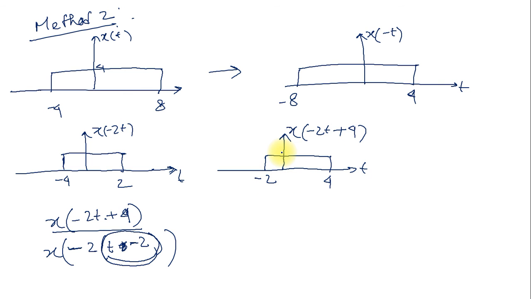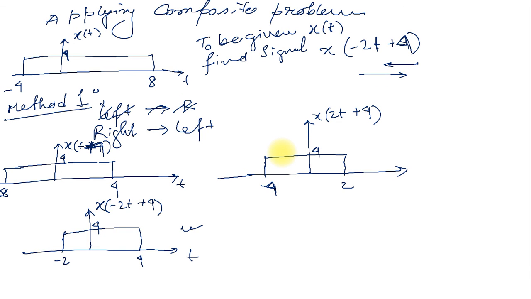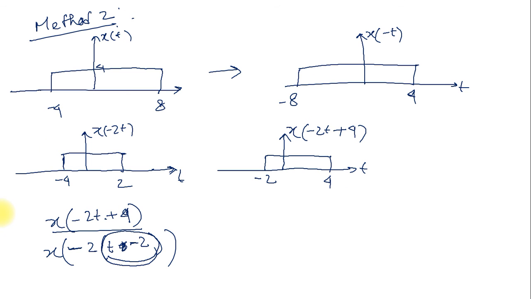If you match both results, this is minus 2 to plus 4, and this one is minus 2 to plus 4. The amplitude is the same, this one is 4, this one is 4. So these are the two methods. One is left to right, and the other I have given you is right to left.